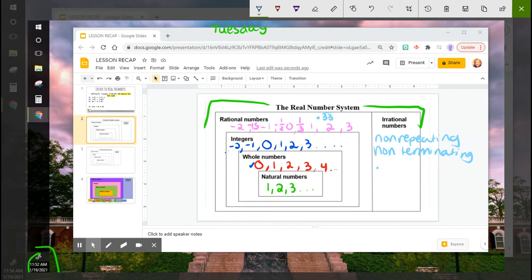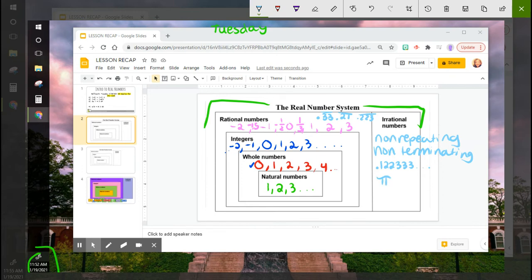Versus if I get something like 0.12233, that has a pattern, but it's not repeating in our traditional way, like one number repeating or a specific set of numbers repeating, such as 3 numbers repeating. Those are repeating decimals. This is not. Another thing that falls under irrational is pi.